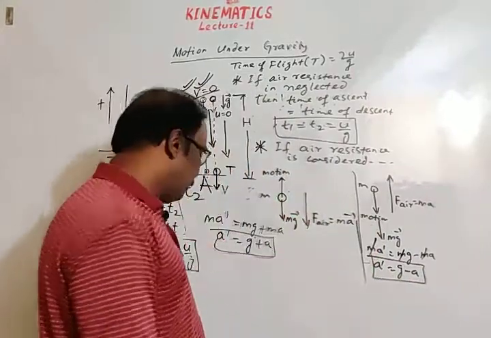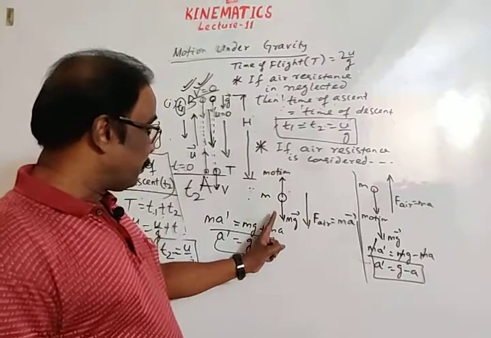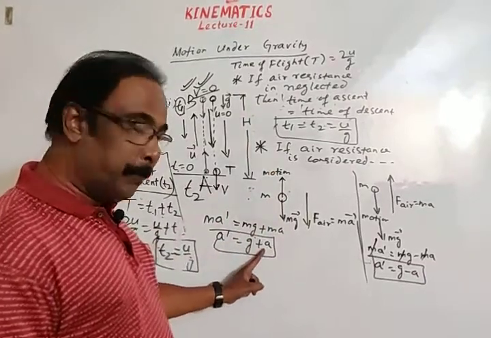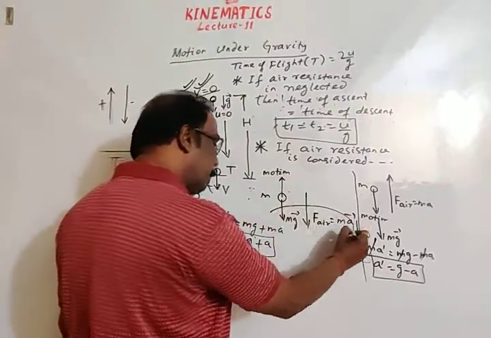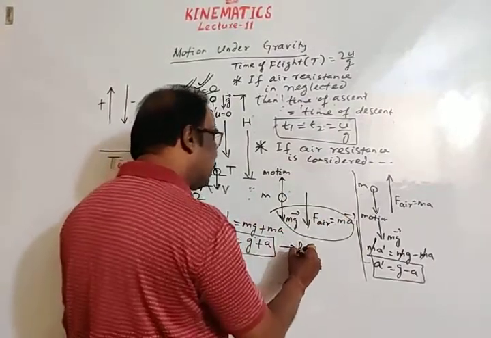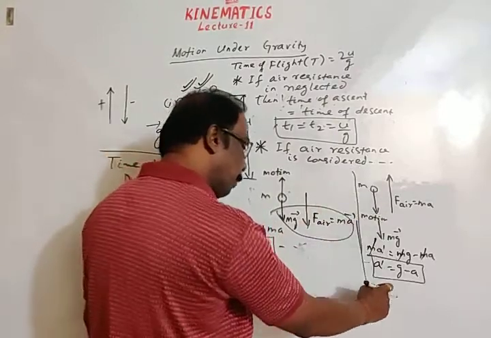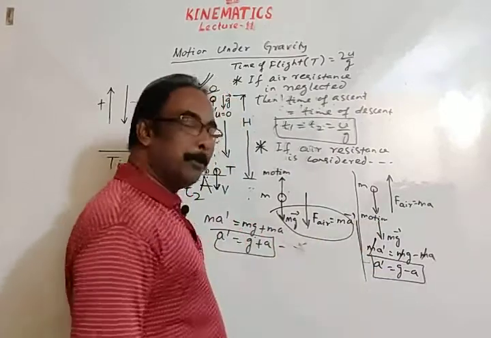In downward motion, acceleration is g minus a. In upward motion, the resulting acceleration is g plus a. The body is moving upward, but the total force is in downward direction. So this is retardation. When the body is in downward motion, the total force in downward direction gives acceleration g minus a.